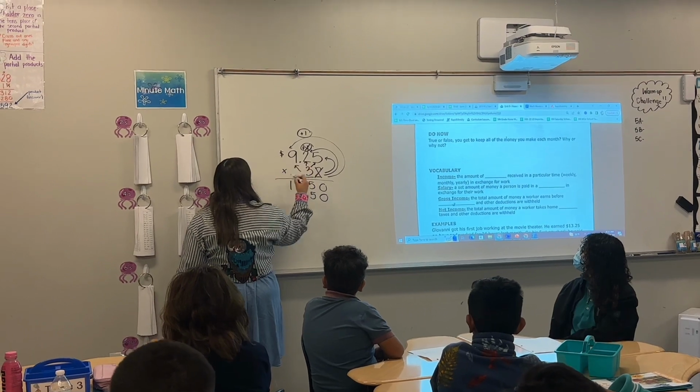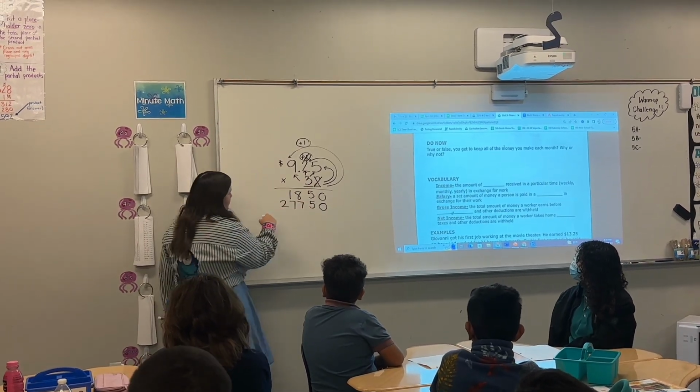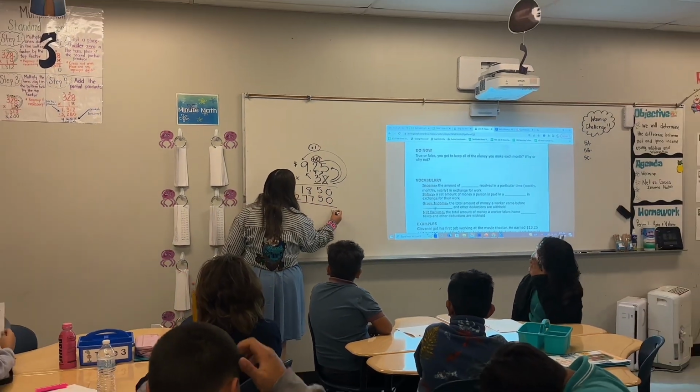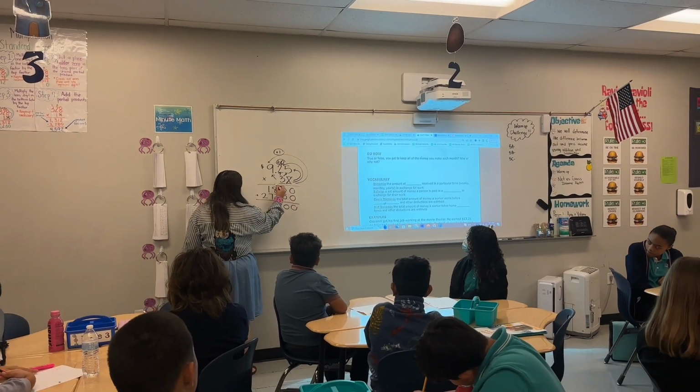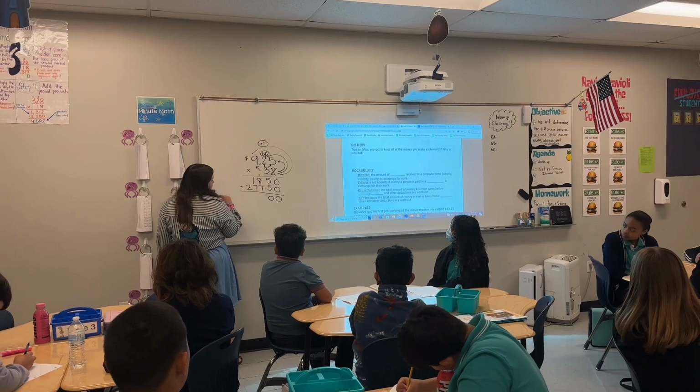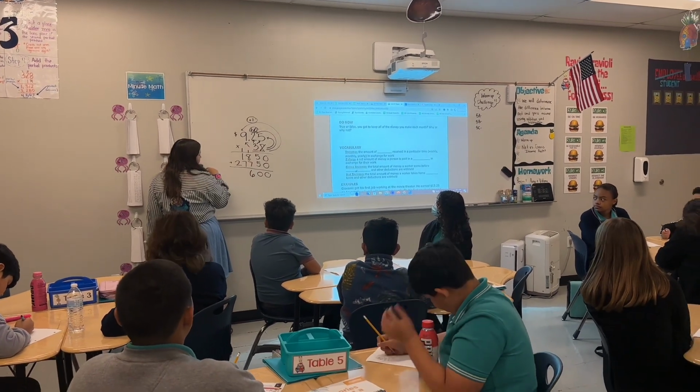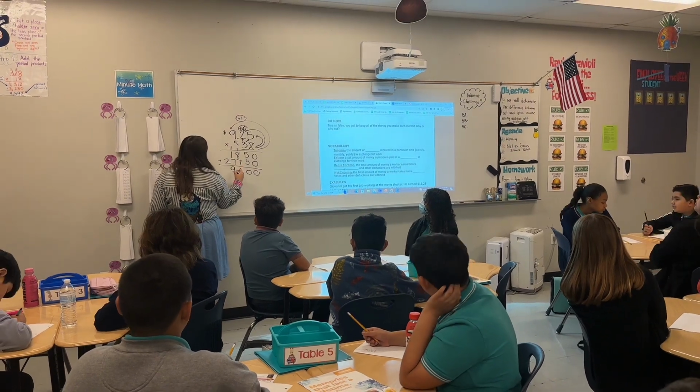3 times 9? 27. What are these called? Partial products. What do we do? Add them. 0 plus 0? 5 plus 5? 10. Regroup, carry my 1. 7 plus 1? 8 plus 8? 16. Regroup, carry my 1. 7 plus 1? 8 plus 1? 9. 2 plus nothing? 2.